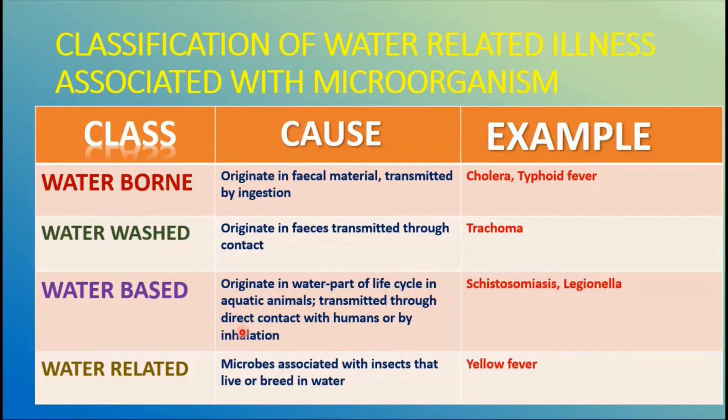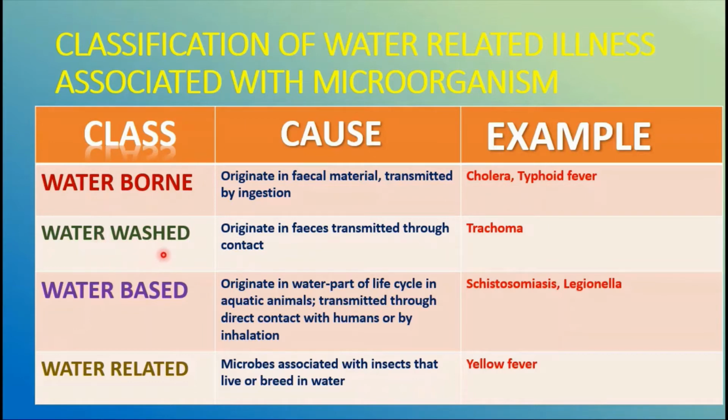Here I have given the classification of water-related illnesses which are associated with microorganisms. So we can have the waterborne diseases. What is meant by waterborne diseases? The ones which originate in the fecal matter and are transmitted by ingestion are classified as waterborne diseases. Examples of this kind of disease are cholera and typhoid.